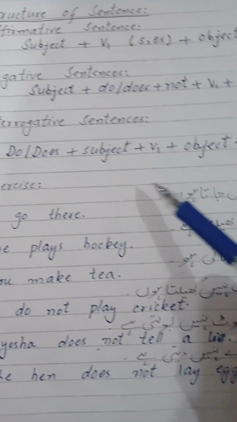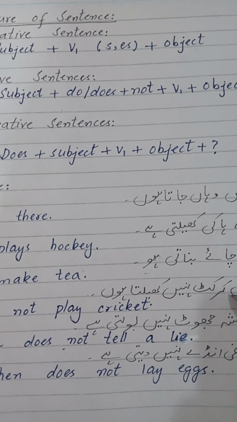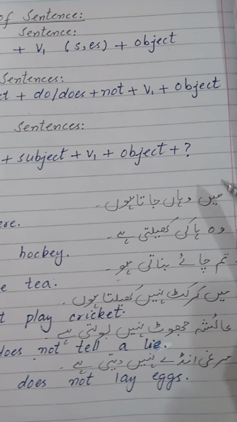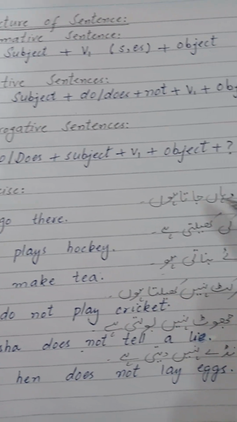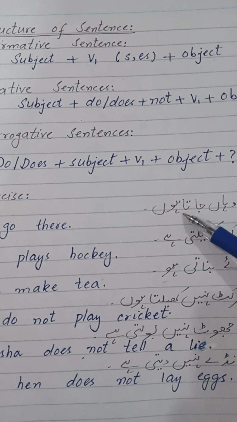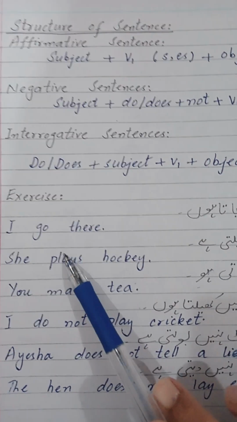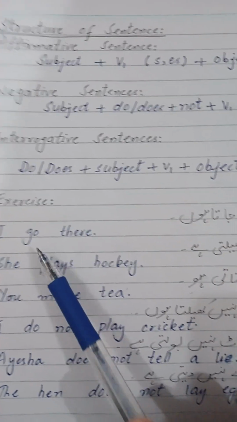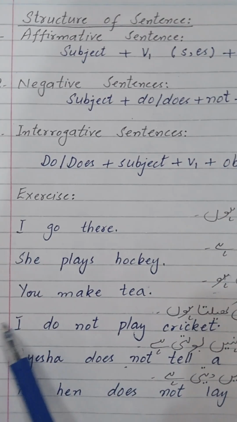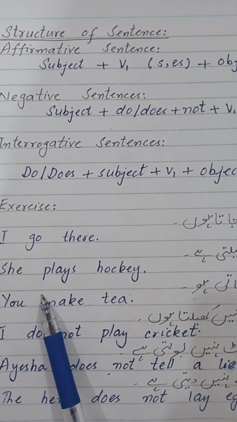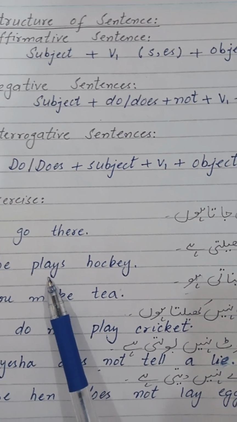Now come to the exercise. We have 10 sentences here. Some are affirmative, some are negative, and some are interrogative. We will translate them. मैं वहाँ जाता हूँ. I go there. You can see that we have ta हूँ at the end of the sentence. It means it is present indefinite tense. So we will translate it with the first form of verb, that is go. Next comes वो हॉकी खेलती है. She plays hockey. She is singular subject, so we have added s with the first form of verb.